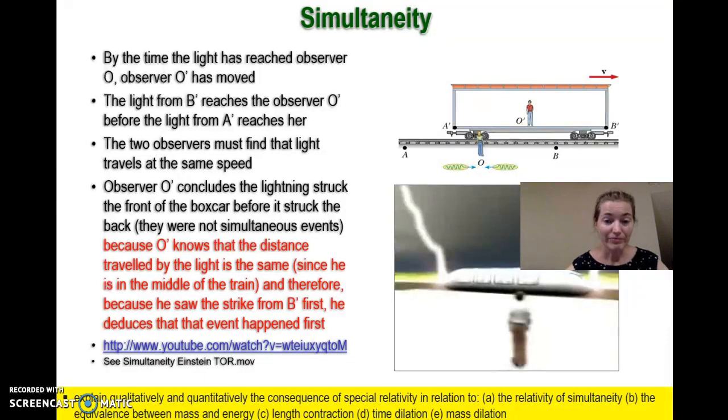So you have to think about that. For one incidence of an event, two observers in different frames of reference can disagree whether it was a simultaneous event, happened at the same time, or whether, from their perspective, in their reference frame, there was an event that happened first.